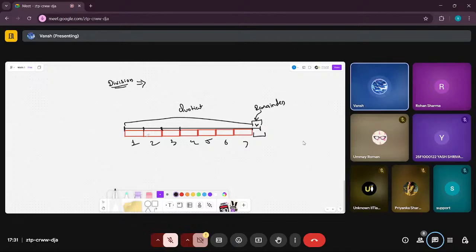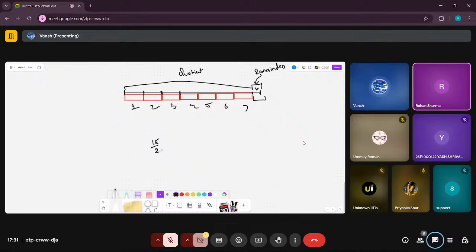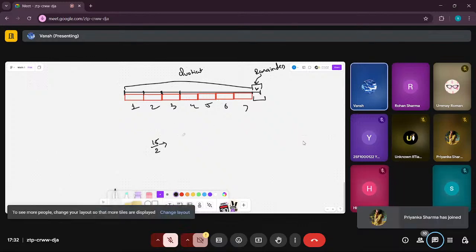So let's do this numerically instead of visualizing it with ropes. Let's divide 15 by 2. We know this is 7.5, but let's not do decimals. Let's make chunks like this. First, make a chunk of 2.